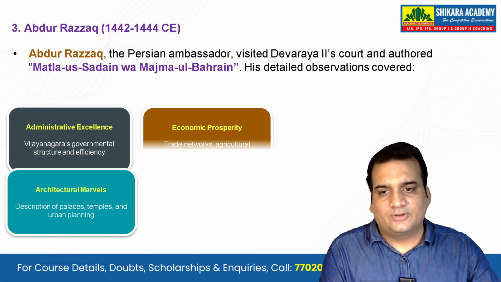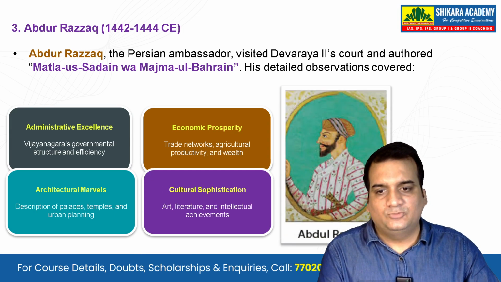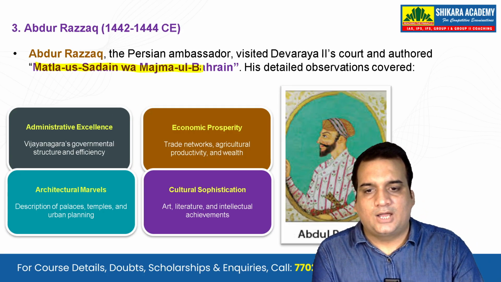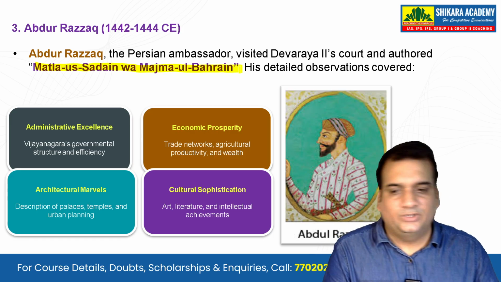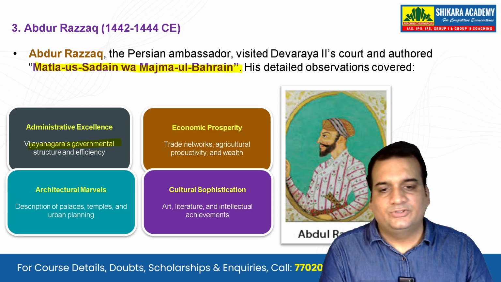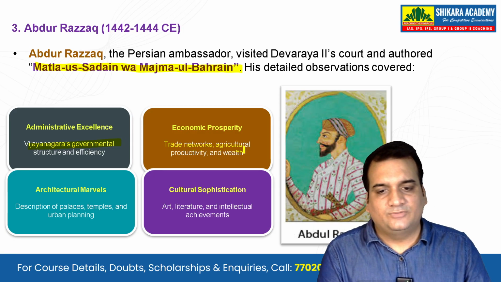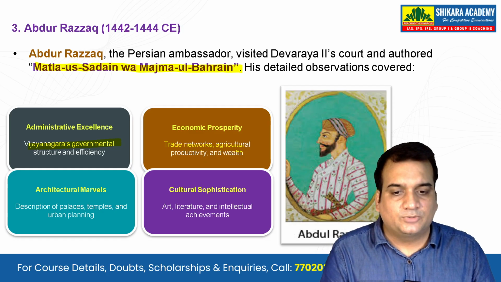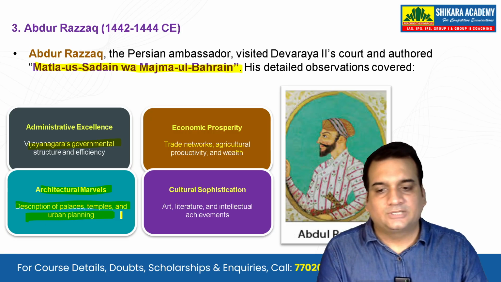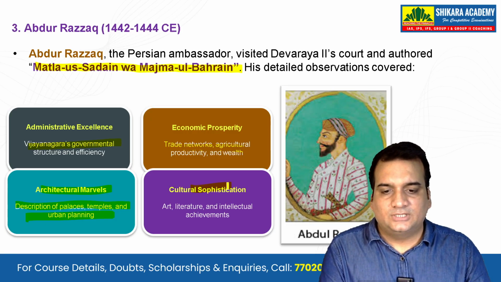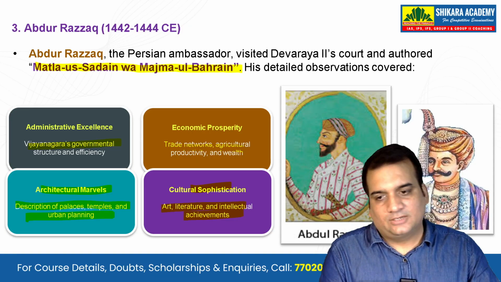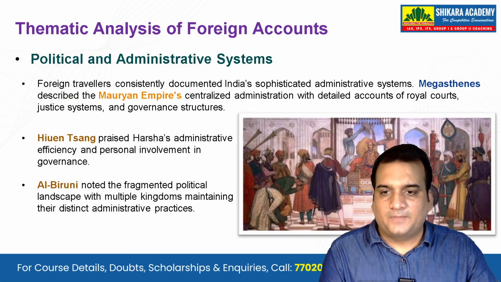Next is Abdur Razzaq, from 1442 to 1444 Common Era. Abdur Razzaq, the Persian ambassador, visited Devaraya II's court and authored Matla-us-Sadain wa Majma-ul-Bahrain. He covers detailed observations about the administrative excellence of Vijayanagara's governmental structure and its efficiency. He also talks about the economic prosperity of that time, the trade networks, agricultural productivity and wealth. Also the architectural marvels, descriptions of palaces, temples and urban planning, and the cultural sophistication, that is the art, literature and intellectual achievements, are talked about by Abdur Razzaq. Okay, so basically he was at the time of the Vijayanagara Empire, that we can see.